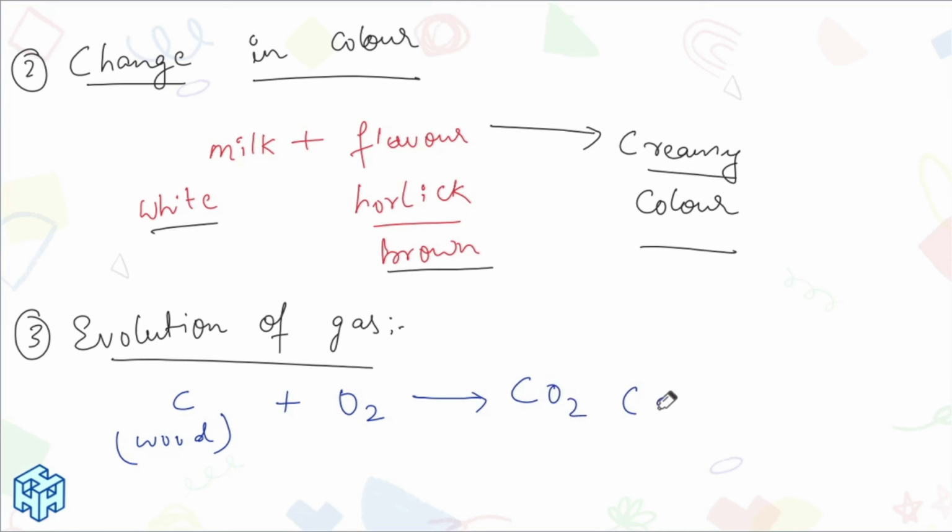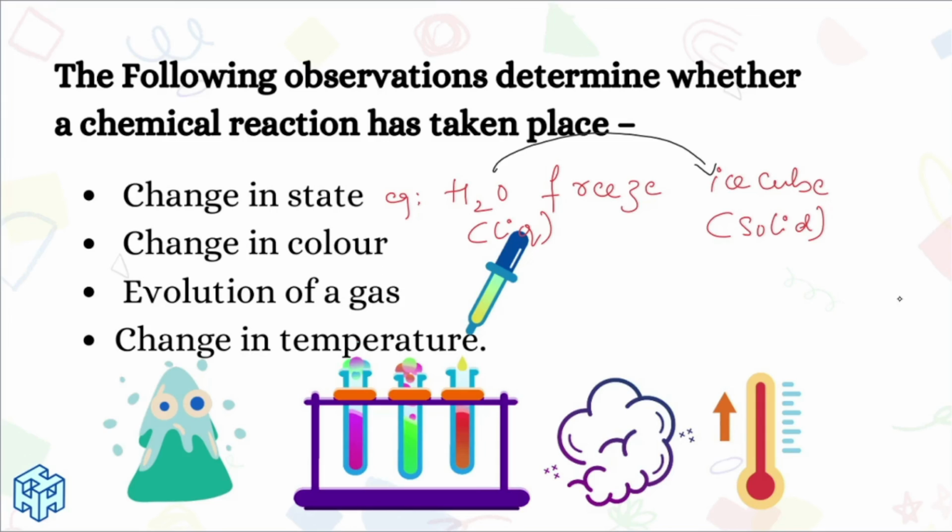This is gas. Gas is coming, a black color smoke. What do we call smoke? Yes or no? I am burning wood in the presence of oxygen. What am I getting? Smoke. Are you able to see? Evolution of gas.